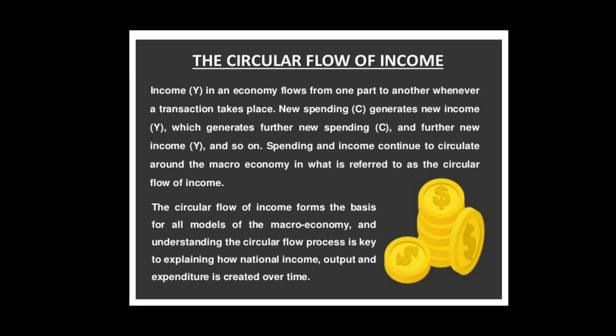For rendering their factor services, the households get factor payments from the producers in terms of rent for land, wages for labor, interest for capital, and profit for entrepreneur. And this is the second phase of circular flow. So, in phase second, there is generation of income, or we can say distribution of income.